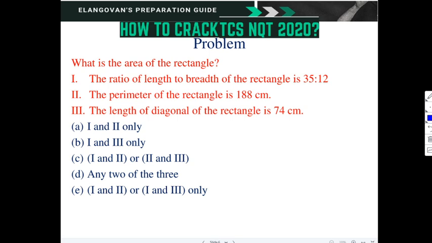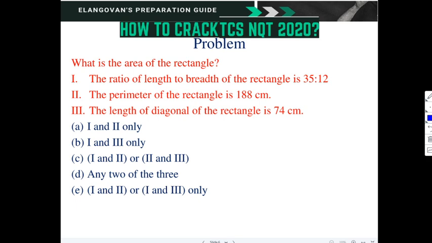What is the area of the rectangle? 1. The ratio of length to breadth of the rectangle is 35 is to 12. 2. The perimeter of the rectangle is 188 centimeter. 3. The length of the diagonal of the rectangle is 74 centimeter. So how can we find the area of the rectangle? For that, what are all required?